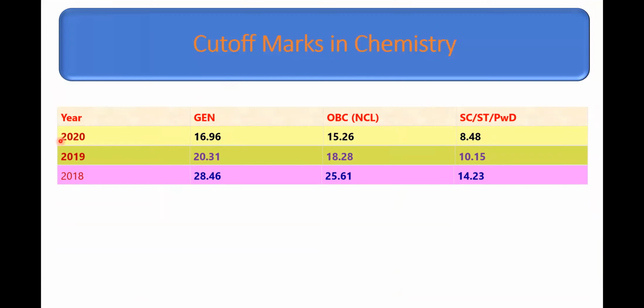The cutoff marks may be between 17 and 20 for open category and around 10 marks for reserved category. And OBC candidates need to compete with the general category candidates. Looking at the syllabus and the question pattern, this is not that difficult.